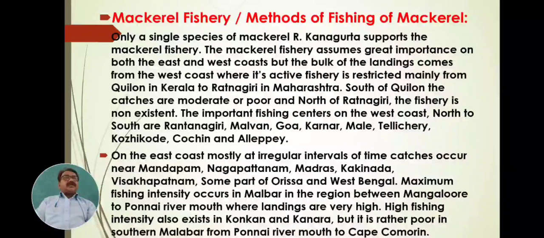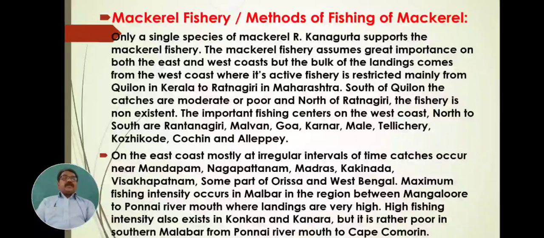in the mackerel group, overall 10 species are reported. Overall 10 species are found in Indian coastal regions, both east coast as well as west coast. But among all these 10 species, on the Indian east coast and west coast, the maximum mackerel production, the maximum mackerel catch, occurs from the species Rastrelliger kanagurta.